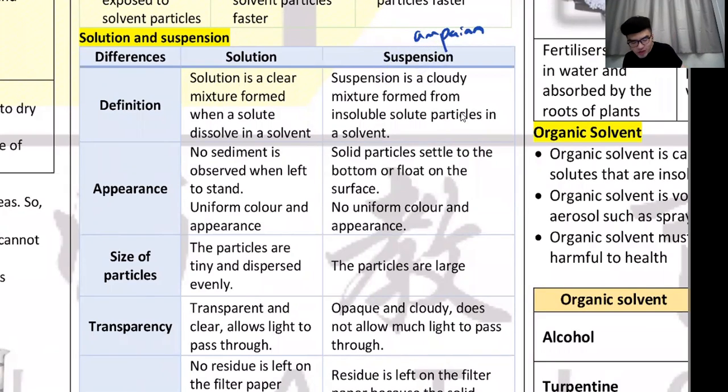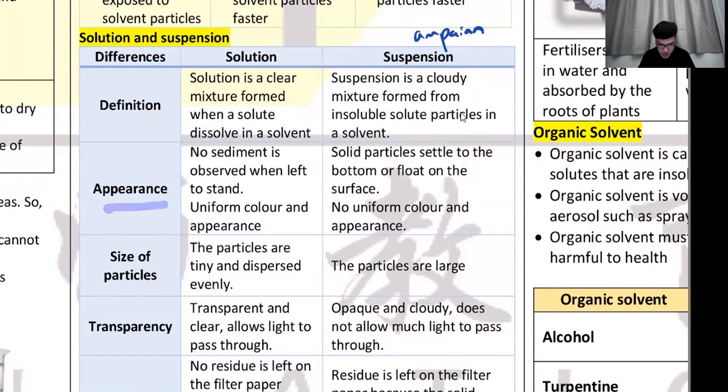Okay, so a solution will never ask you to shake. A cup of salt water, you don't need to stir it. Even after 5 days of not stirring it, the thing will still taste like salt water. It's not like your Milo. Your Milo will sink to the bottom, isn't it? The bottom part tastes very thick. The top part tastes bland. So that's the suspension. All right, so a solution is clear, jernih, whereas a suspension is cloudy, keruh, it looks dirty.